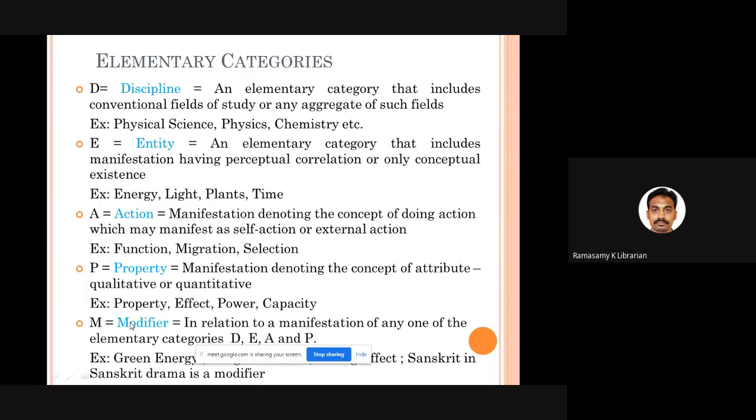Then comes modifier. A modifier can be any word that will narrow or broaden the meaning of all the other 4 elementary categories. So there may be a modifier for discipline, a modifier for entity, a modifier for action, and a modifier for property. For example, energy, you can have green energy. We have selection, you have strict selection. You can have power, you have strong power. So that way, you can have any number of modifiers which can be combined with all the other 4 elementary categories.